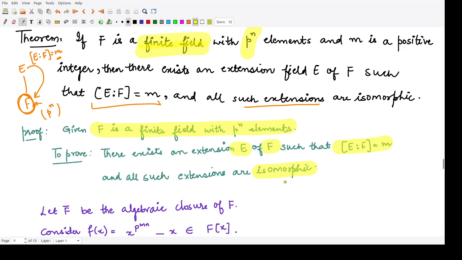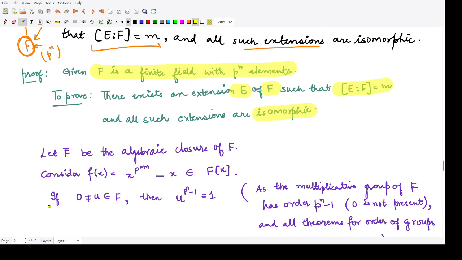So firstly, let us assume that F bar is the algebraic closure of F. So this is the algebraic closure of this field. So that means we have some field F here and we have the algebraic closure of F. So the algebraic closure is the algebraic field which cannot be further extended, right? So this is the last field that you would have.